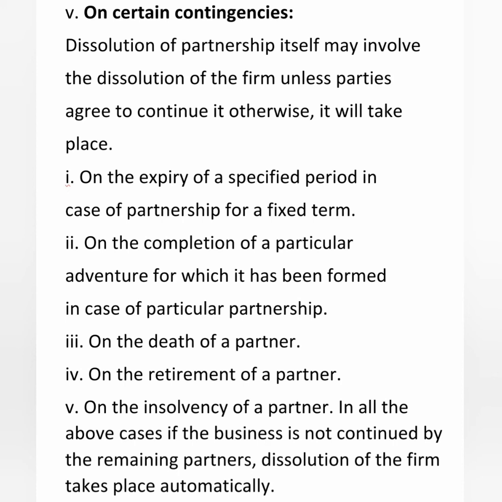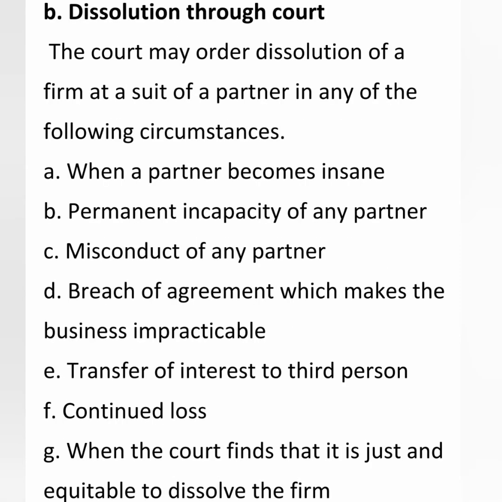automatically. Next, we'll move on with dissolution through court. In what circumstances will the court order dissolution? There is no other option: when the court orders, the partners have to obey. The circumstances are, first, when a partner becomes insane. Insane means mental or lunatic. Next case, permanent incapacity of a partner, where any partner is permanently not capable of doing the business.